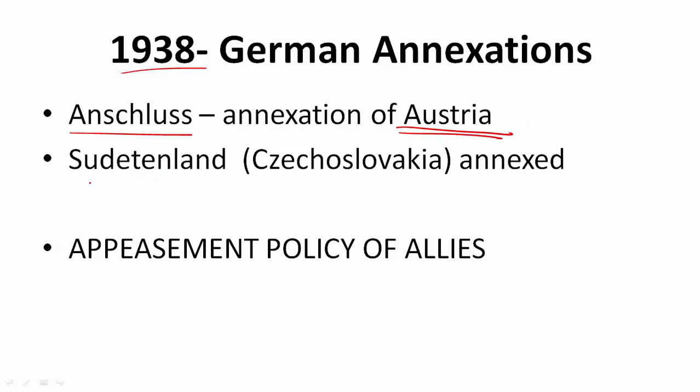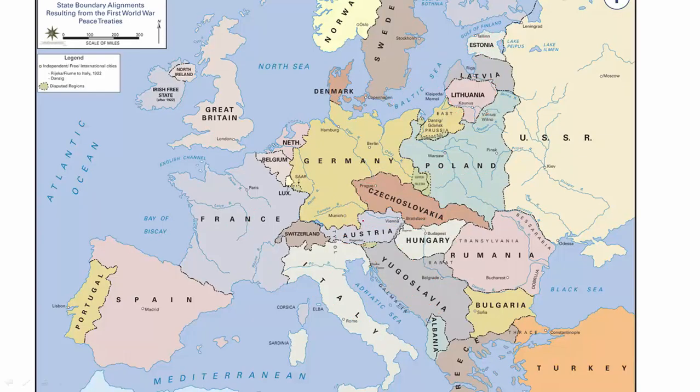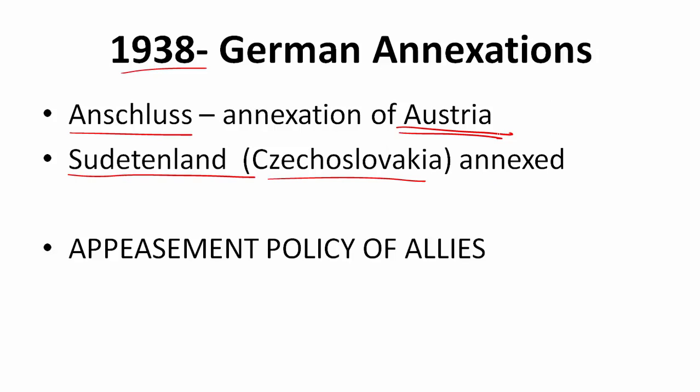A few months after that, Hitler said that Sudetenland, the area in Czechoslovakia near Germany's border, belongs to Germany. Please see the map here again. So this is Austria, and Sudetenland here was the border area of Germany and Czechoslovakia. He said that this area also belongs to Germany, and that was also annexed.